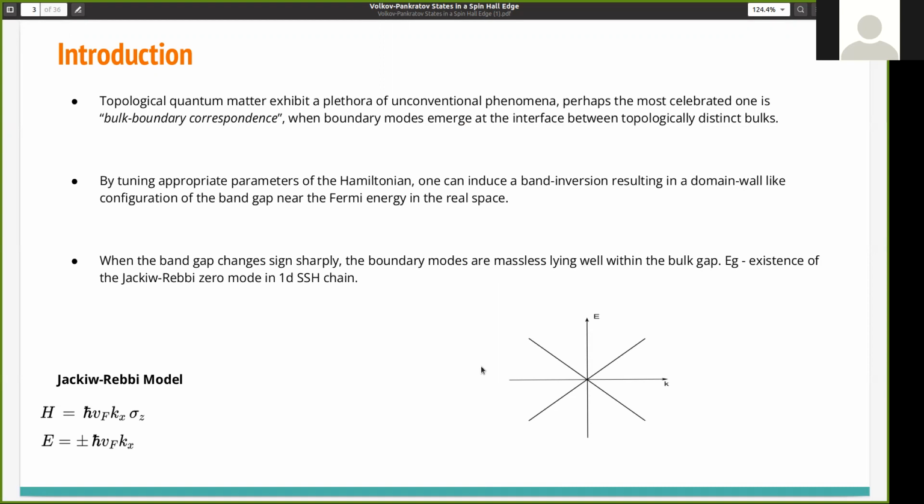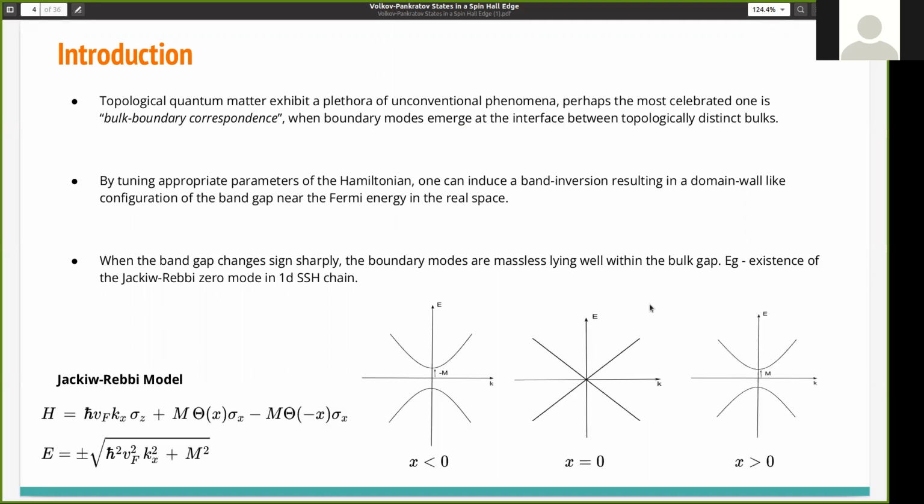So let me first explain this. This is our Hamiltonian. You can see this is basically a spin-orbit term with a spin polarization along the z-axis. If one calculates its eigenvalues, we get E equal to plus or minus h-bar v_F k_x. So this is our band diagram. This one is for the spin up and this one is for the spin down.